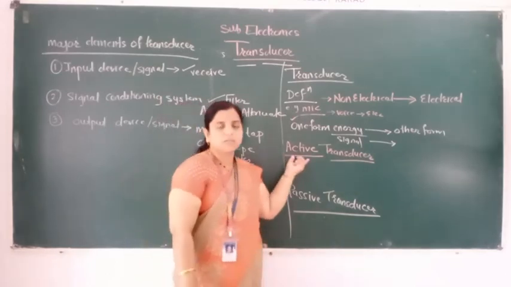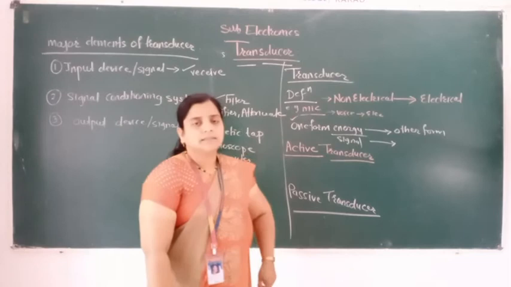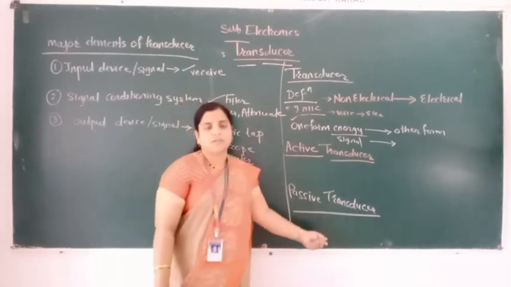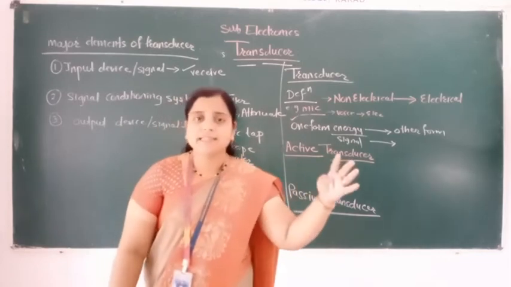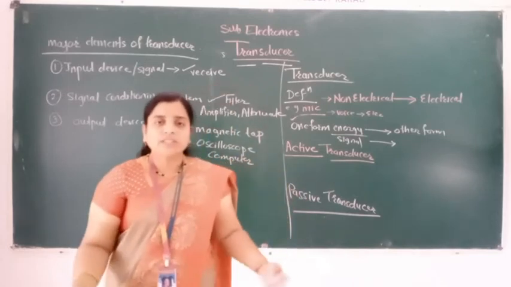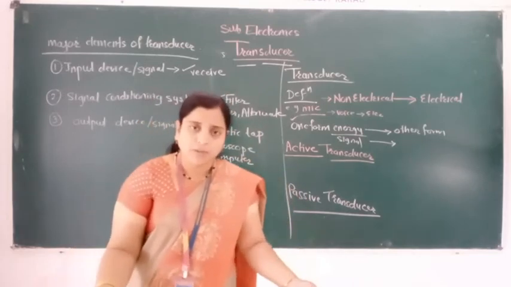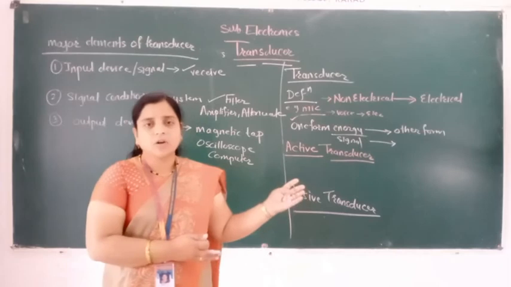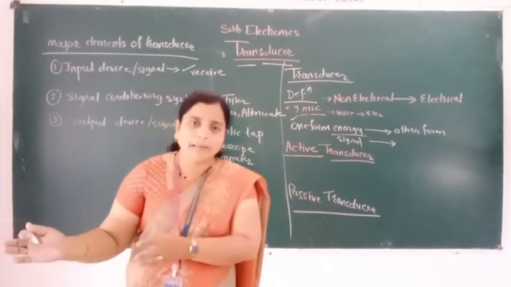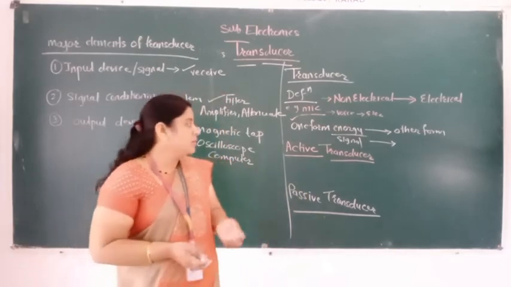Active means what? Active components and passive components we have seen in the 11th standard study of components. Which are the active components, which are the passive components, why these components are called active, why these components are called passive. Yes, come on.